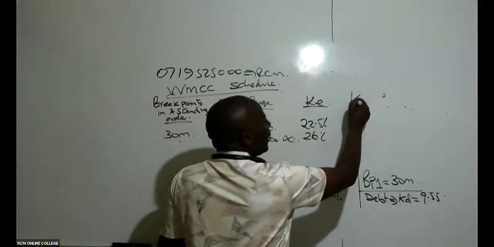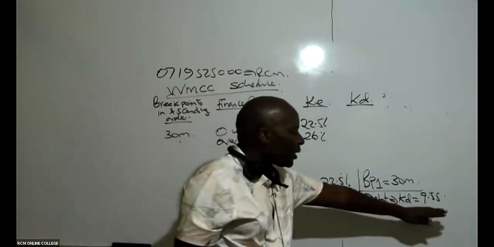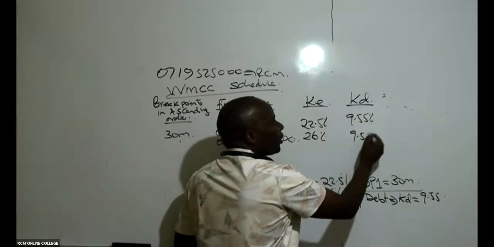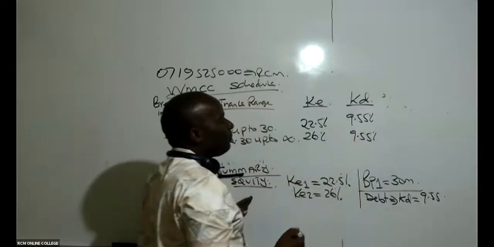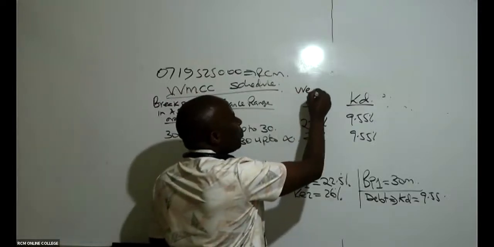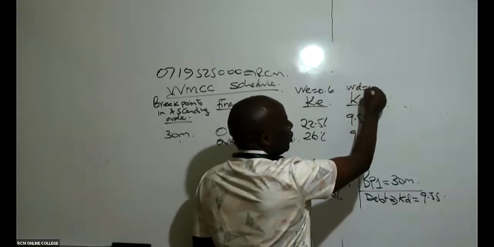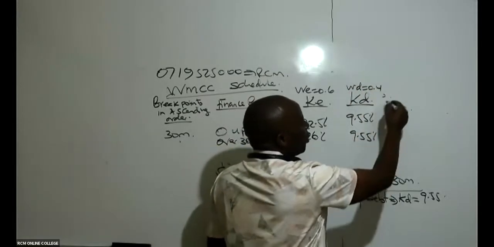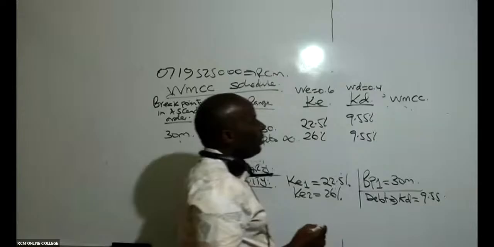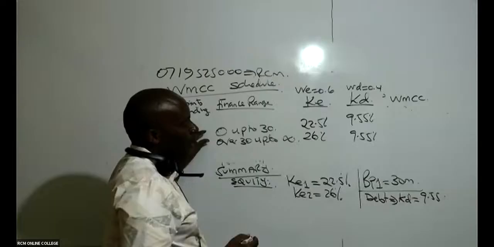How about KD? KD does not have any break point. KD is 9.55%. So is there somebody who is able to remember what the weight of equity was? It was 0.6. And the weight of debt in this case was 0.4. So now you can comfortably give me the WMCC for each financing range.